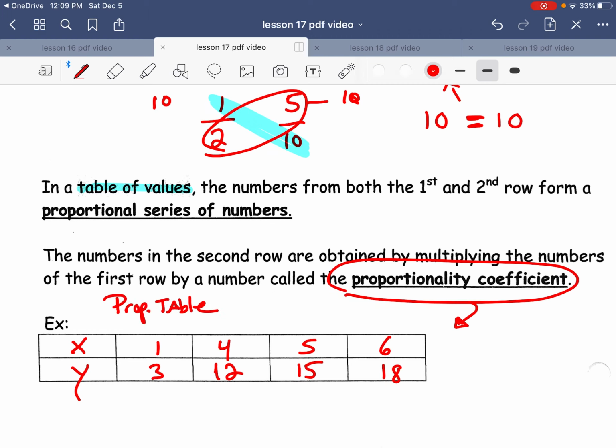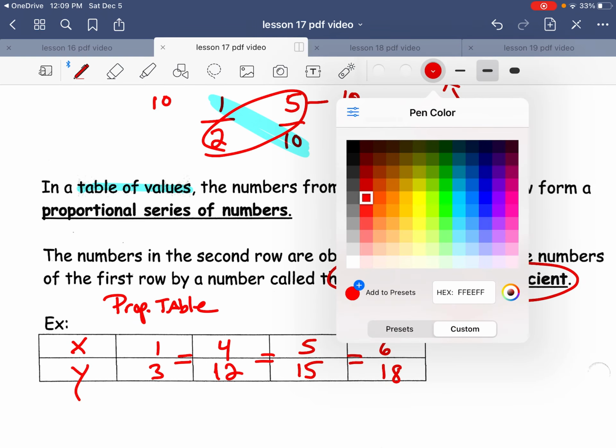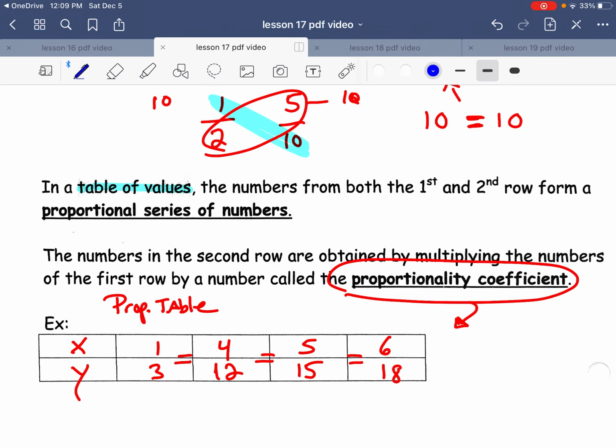So every single one of these fractions is really equal to each other. But they're asking you for the proportionality coefficient. It's a little bit different. This is, I call it, my magic number. And there's one easy formula to do. It's y divided by x.